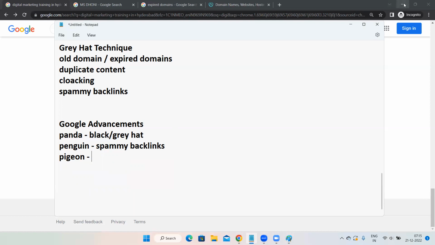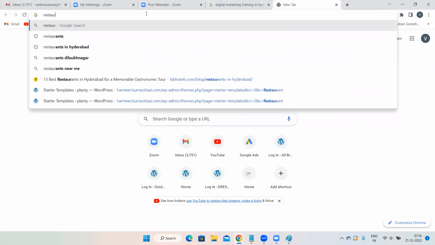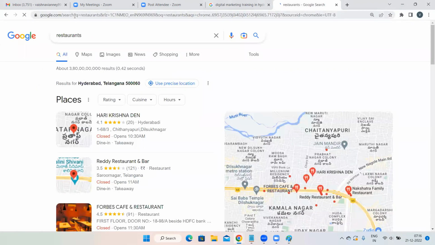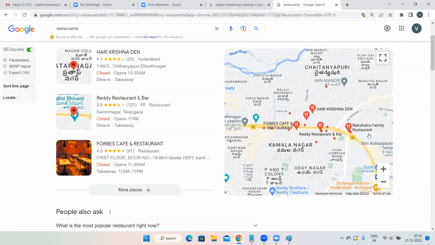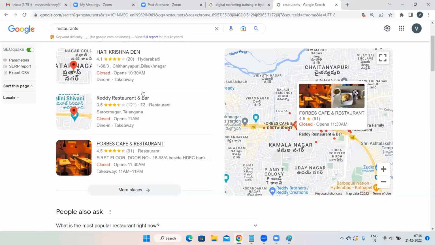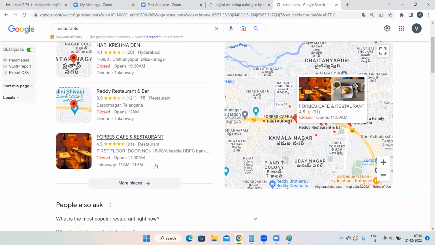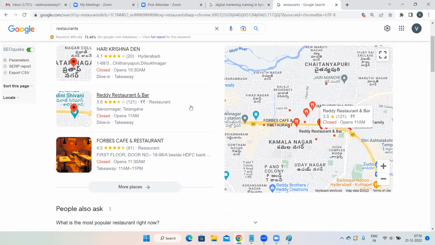See what I'm doing over here. I'm searching for restaurants, Ravi. I'm not searching restaurants near me or restaurants in Hyderabad, nothing. I'm just searching restaurants. The moment I search for restaurants, see which area map is appearing. Obviously, the place where I live, that area map is appearing over here. And the restaurants which are near to my place, only those are appearing to me. Why are other places' results not appearing? Why are Bangalore restaurants not appearing over here? Why is the Bangalore map not appearing?